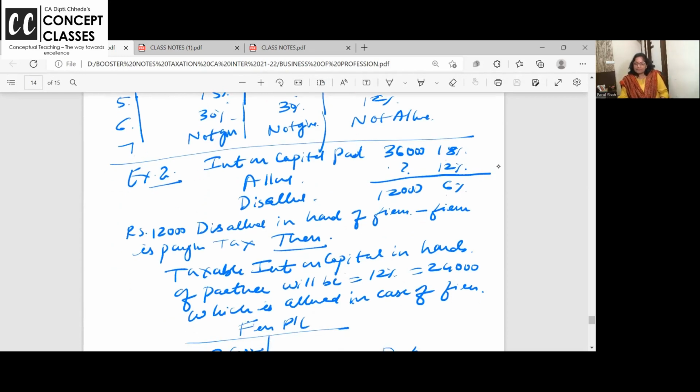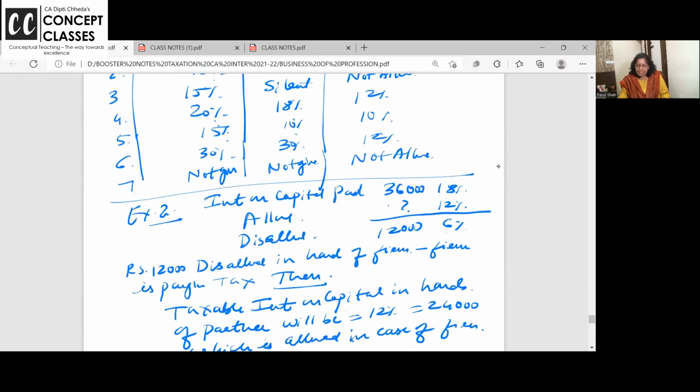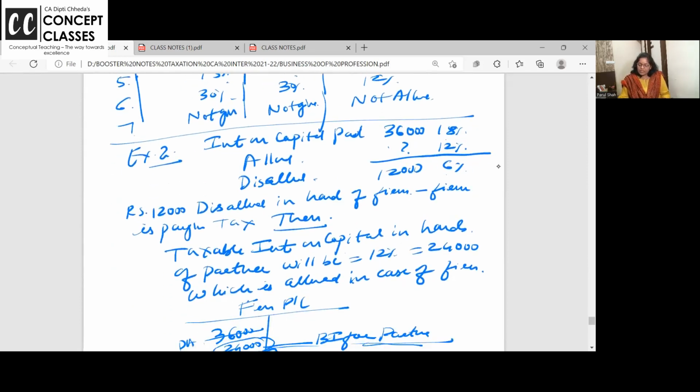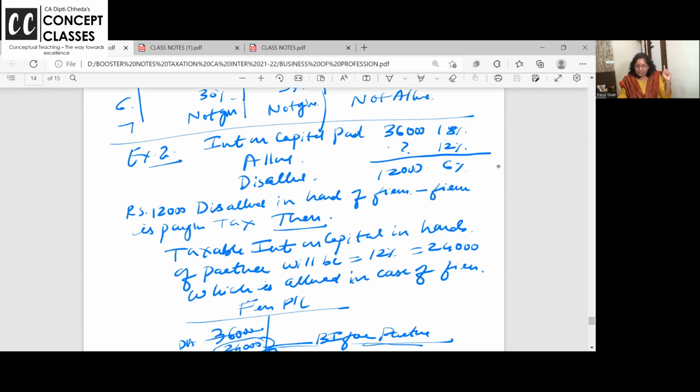Now what I am saying, 12,000 is the excess interest, which is disallowed in the hands of the firm. The firm had to pay 12%, that is 24,000. At 18%, it is 36,000, so 12% is allowed, 6% is disallowed. This is a very important point I am discussing. Pay attention once again. 6% is disallowed in the hands of the firm.